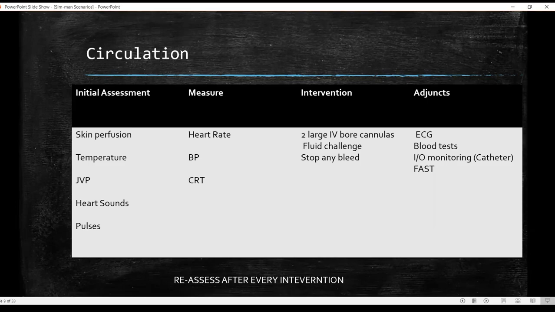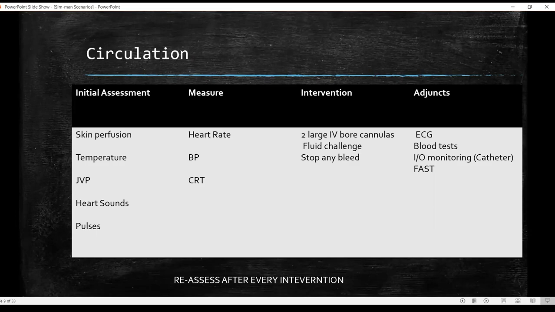Suppose it's a patient of sepsis, then you're going to start asking for blood tests or any other scenario that is. And maybe the patient has sepsis and you want to monitor their fluid balance. So you can again talk about catheterizing the patient here for input-output monitoring.